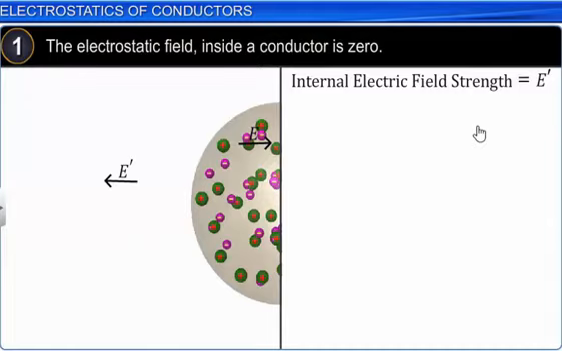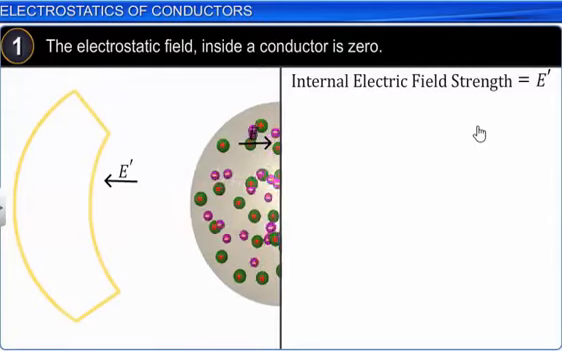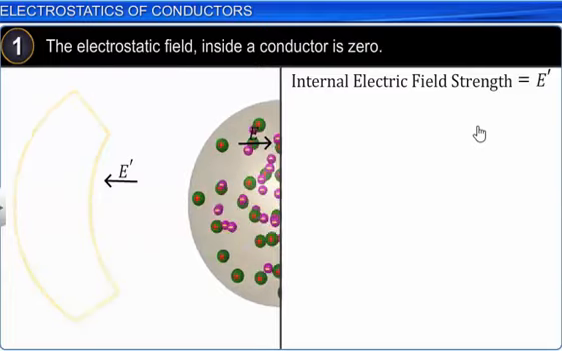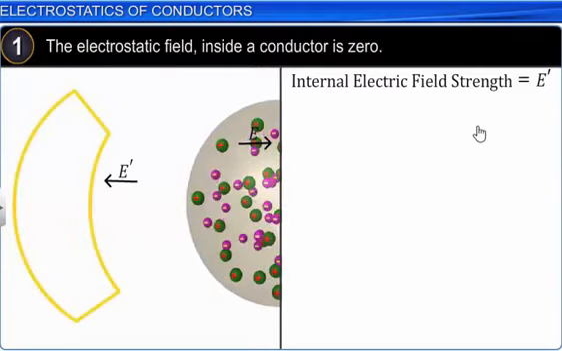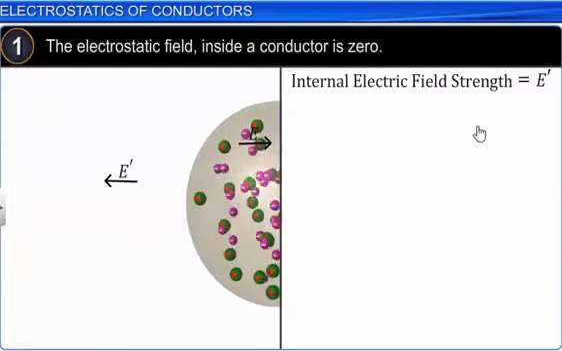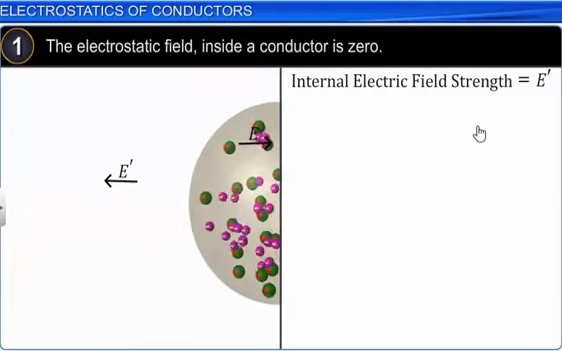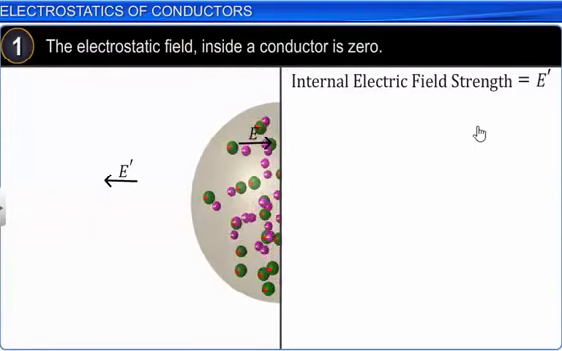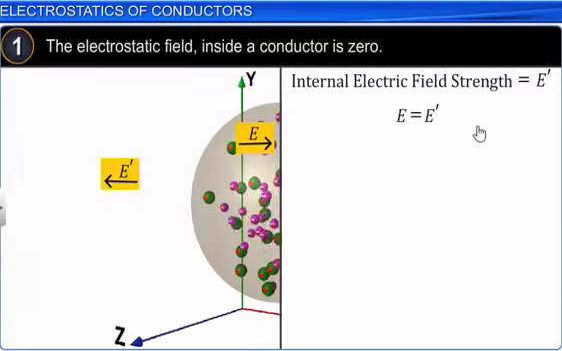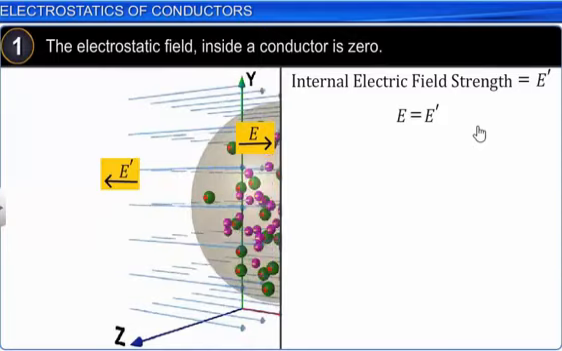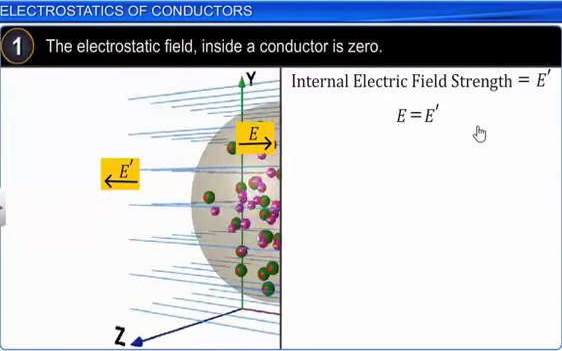You can see the direction of E is towards the right, whereas the direction of E dash is towards the left. Both these electric fields are equal in magnitude but opposite in direction, so they cancel each other. Hence, even though we place a conductor in an external electric field, its net electric field will be equal to 0. So we can say that the electrostatic field inside a conductor will always be equal to 0. This is the first property of a conductor.